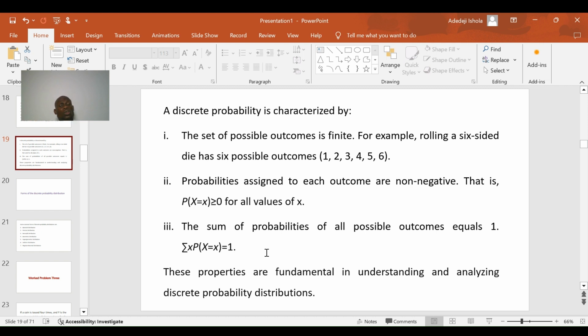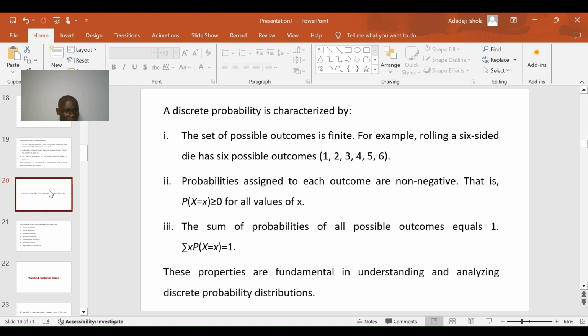When they tell you that the probability of something is 1, it means that thing occurring is what? A certainty. All right, these properties are very, very important, and students of statistics should try all they could to actually have this in the back of their mind all the time.